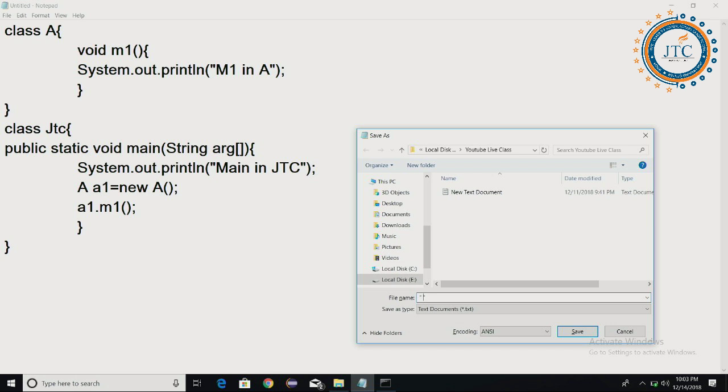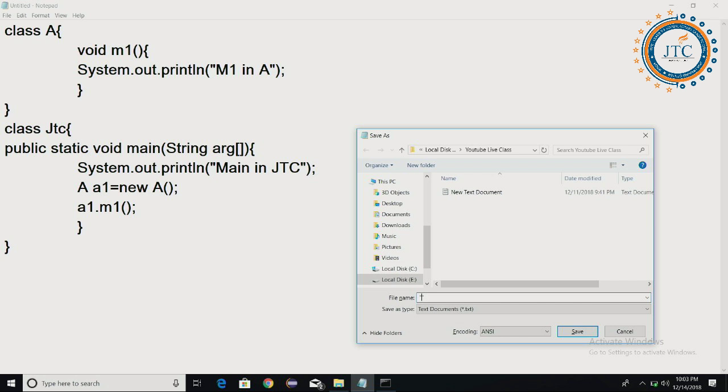So the question is, by what name should I save this program? Anyone else?